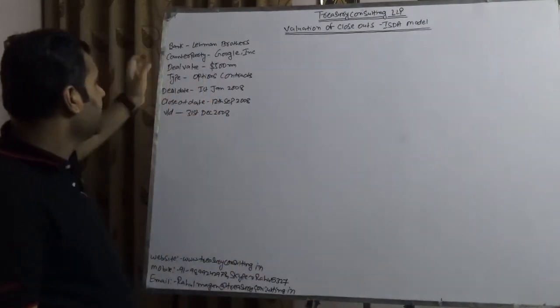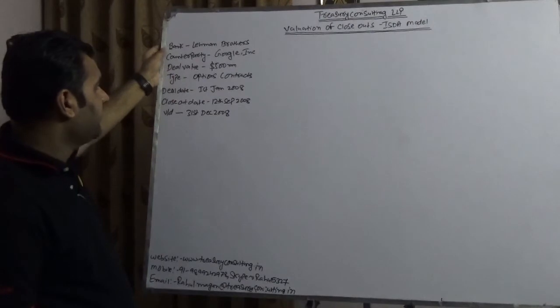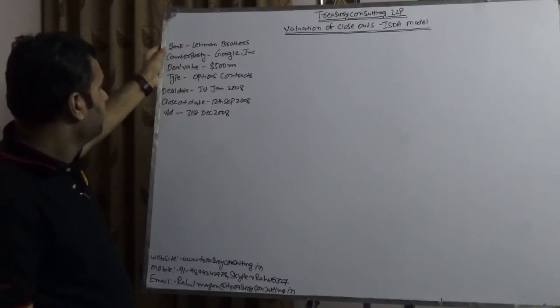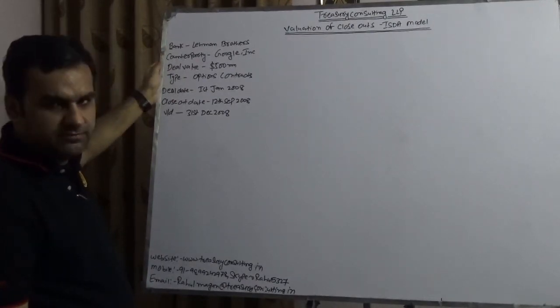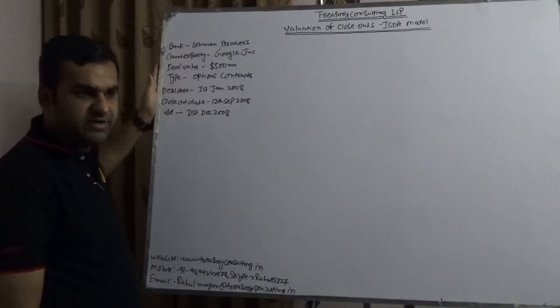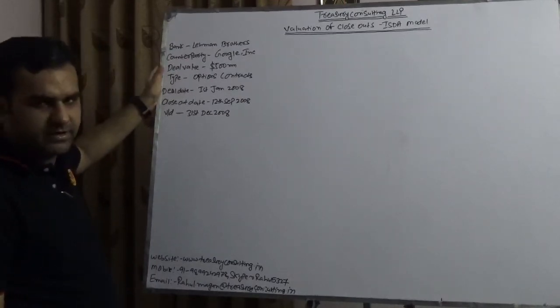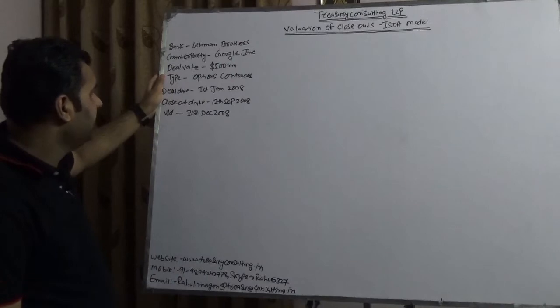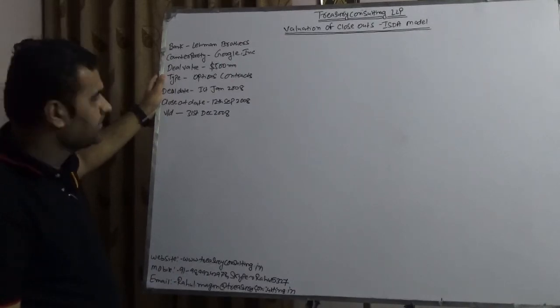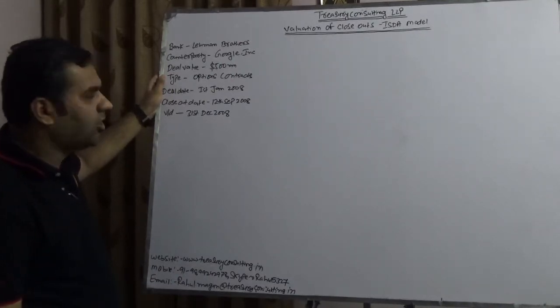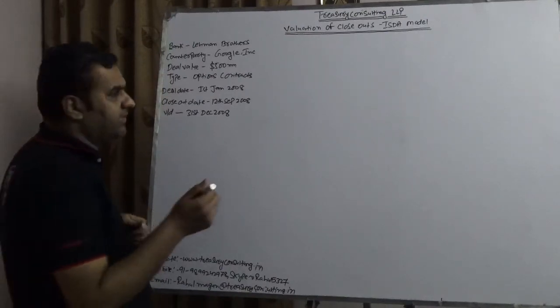So what exactly has happened is that the bank, we are assuming, is Lehman Brothers, and the counterparty is Google Inc., which is the largest technological company after Apple and I think after Microsoft. Deal value is $500 million, while the kind is option contracts. Assume they have taken a buy put.